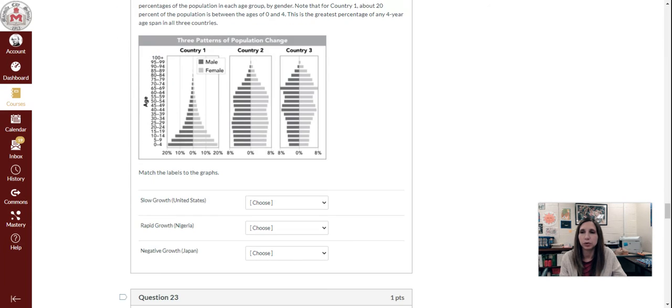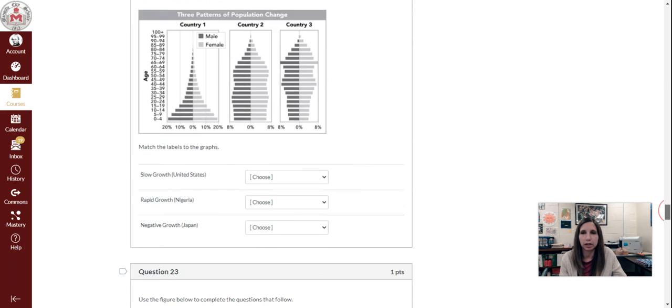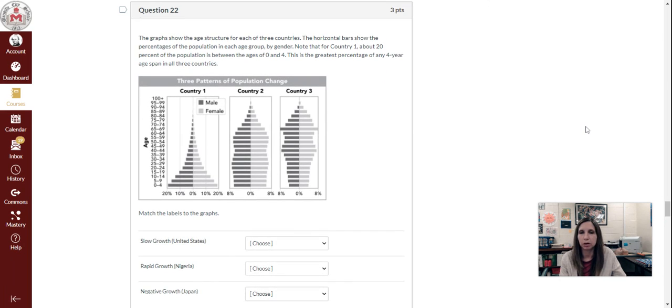Question 22. The graphs show the age structure for each of 3 countries. The horizontal bars show the percentages of the population in each age group by gender. Note that for country 1, about 20% of the population is between the ages of 0 and 4. This is the greatest percentage of any 4-year age span in all 3 countries. Match the labels to the graphs.